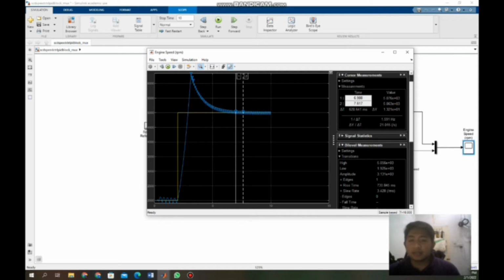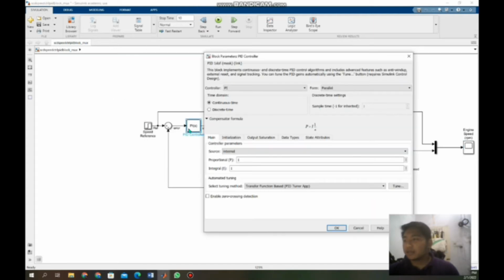The steady state response error is 1.26. Rise time is 0.696, and settling time is 0.104, and the maximum overshoot for P1 and I1 is 630.7. Next, I will test PI